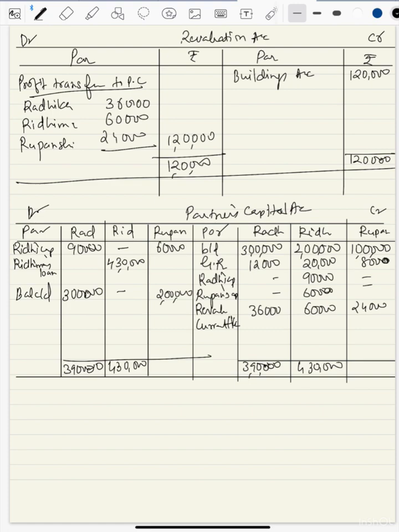Okay. So just subtract 3 lakh 90 minus 3 lakh 48. So how much we'll get? 42,000. Yes. So Radhika needs to bring 42,000. Okay, so we'll write down here Radhika's current account.